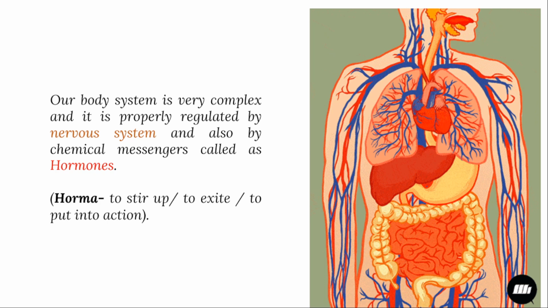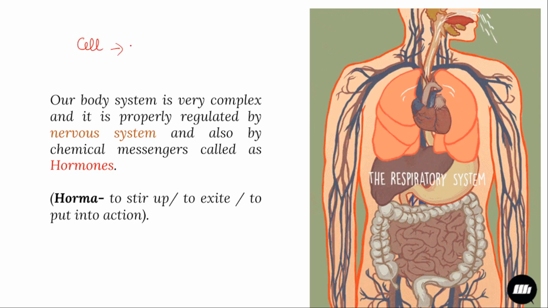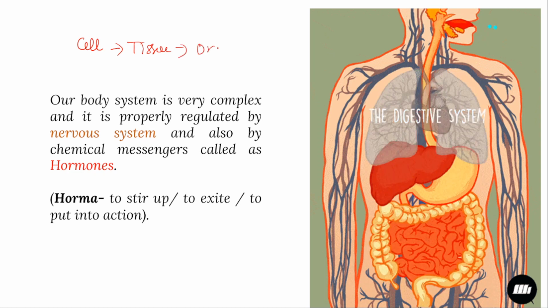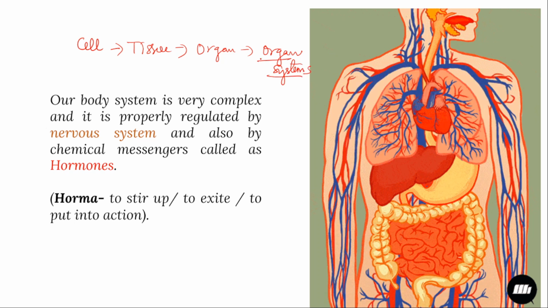In single-celled organisms, a single cell performs the entire function, but in multicellular organisms, groups of cells are called tissues, and tissues give rise to organs, right? And organs give rise to organ systems. For proper function of these organ systems, some signal transduction should be there that can be communicated, and our body is regulated by the nervous system.